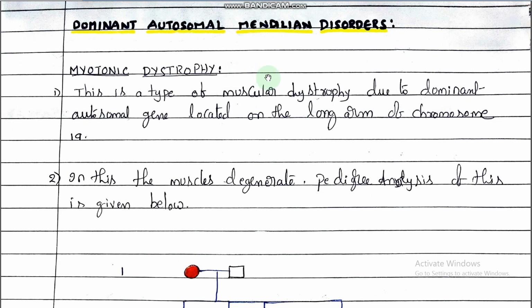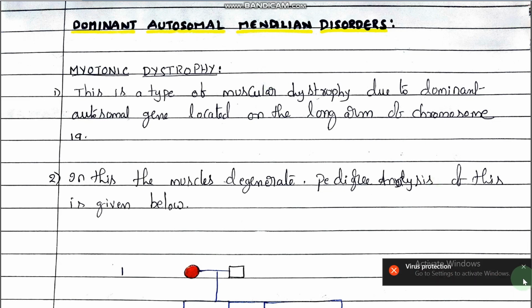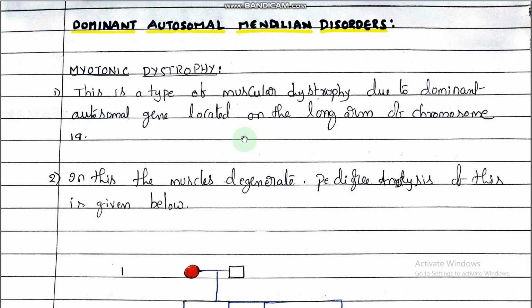Mendelian disorders means hereditary, compulsory. Whatever disorder the parents are suffering from is carried forward to the next generations, their progenies.